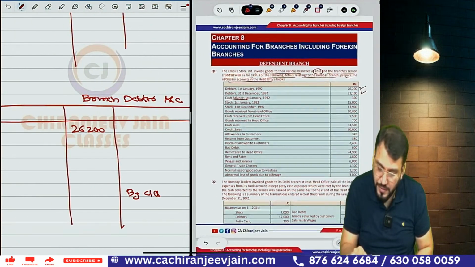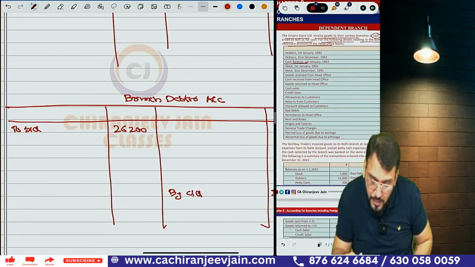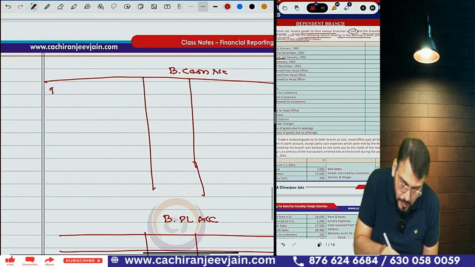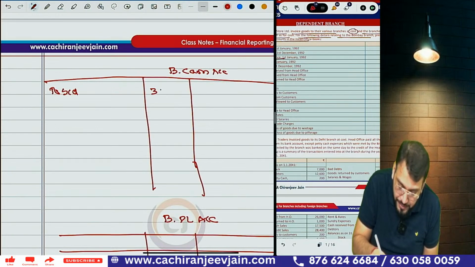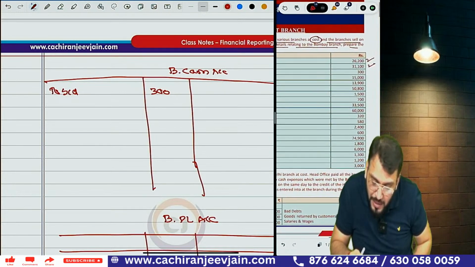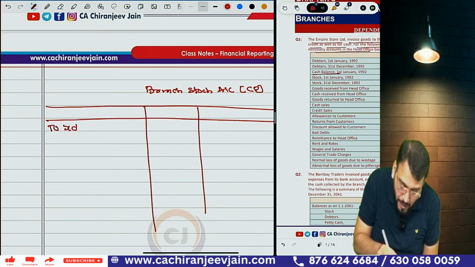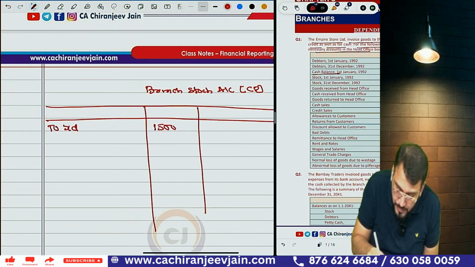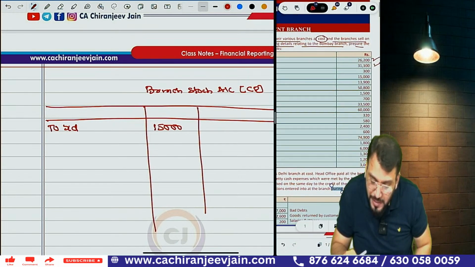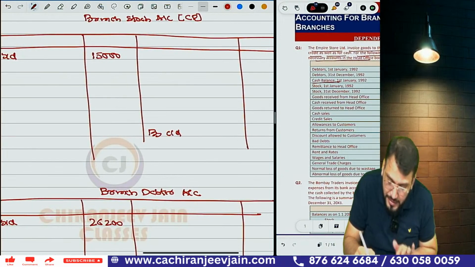Chalo, we'll do it this way. Understood? Then cash balance is given, 300. So write to opening balance, to balance brought down, 300. Then opening stock is given, how much? 15,000. So write opening stock, to balance brought down, 15,000. This is at cost price. Then closing stock is given, 13,900. Write closing stock, by carried down, 13,900.